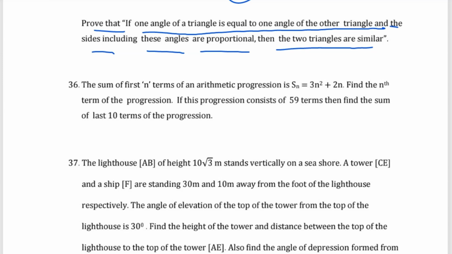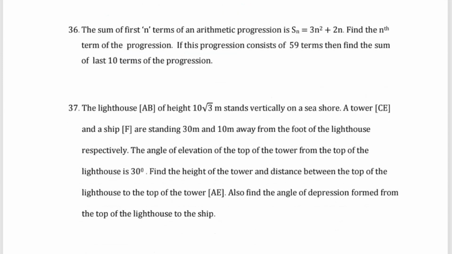Then question number 36, the sum of first n terms of an arithmetic progression is Sn equals 3n square plus 2n. Find the nth term of the progression. If the progression consists of 59 terms, then find the last 10 terms of the progression.